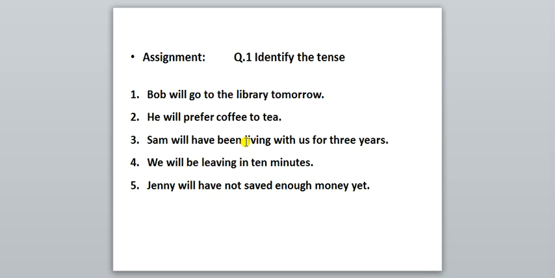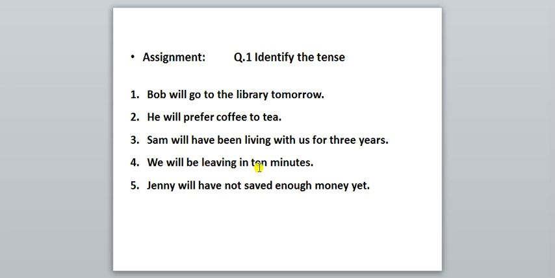Maybe मैंने अभी जो बताया ना, that will be confusing to you, but what you have to do? You have to just go through the structures. You will remember it. Now the first is there. Bob will go to the library tomorrow. Bob is the noun, but it is at the place of the subject. Will go. Only focus on the will go. हाँ मुझे पता है. I know that you people are knowing the answer now. Good. He will prefer coffee to tea. Will prefer. Third, Sam will have been living with us for 3 years. Will have been living. These 4 words are very important.